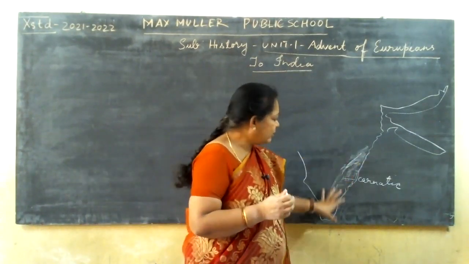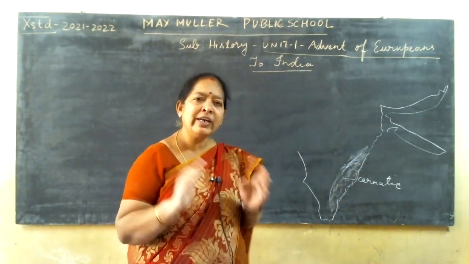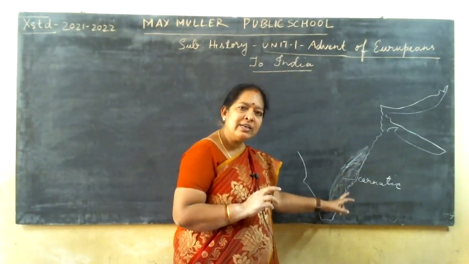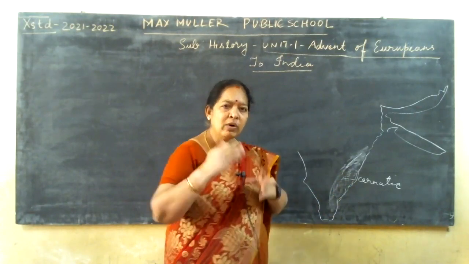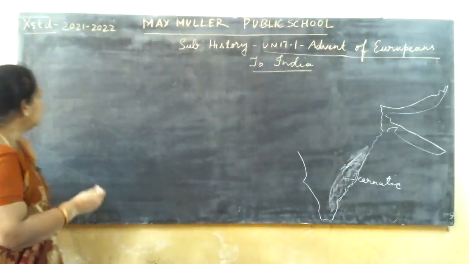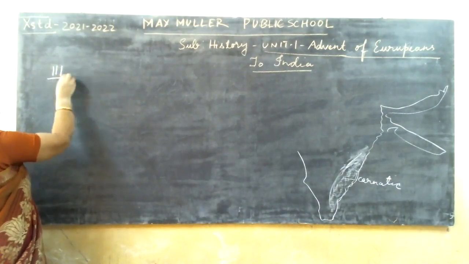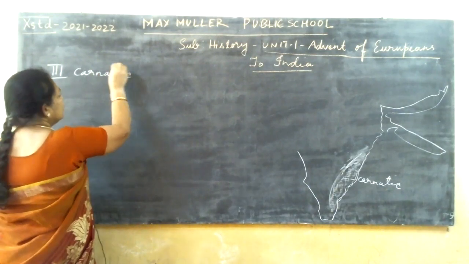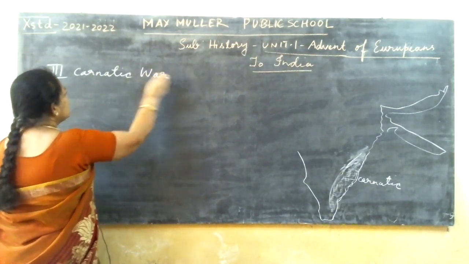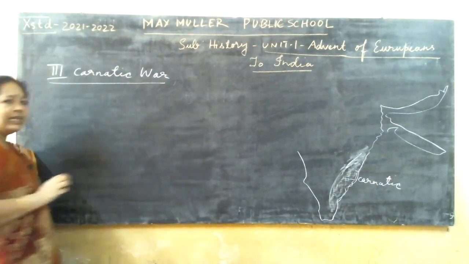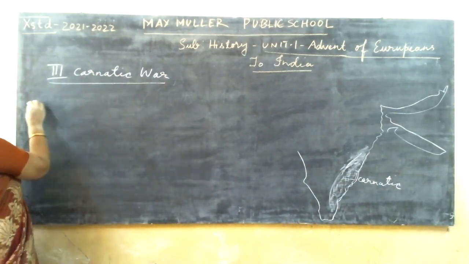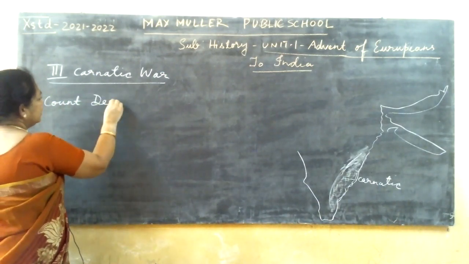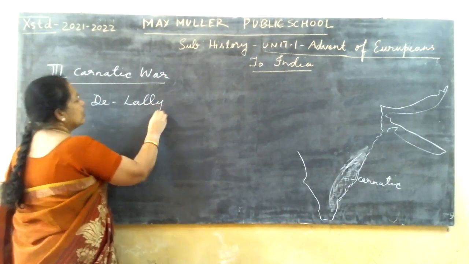So this particular region was known as Carnatic. Already I told you about the First Carnatic War and the Second Carnatic War. Now I'll be explaining the Third Carnatic War. So here what happened? Count de Lally, he was from the French side. Count de Lally was a Frenchman,